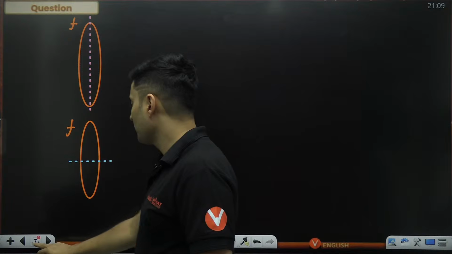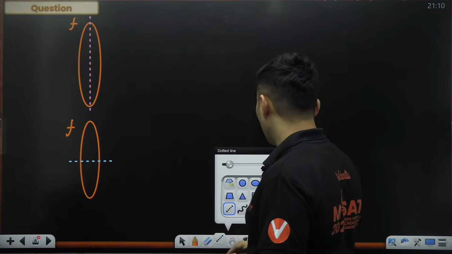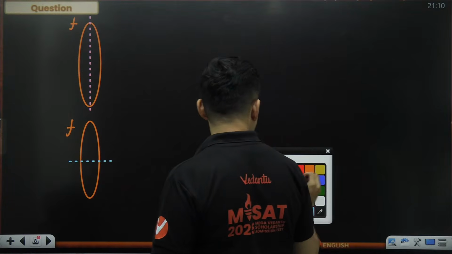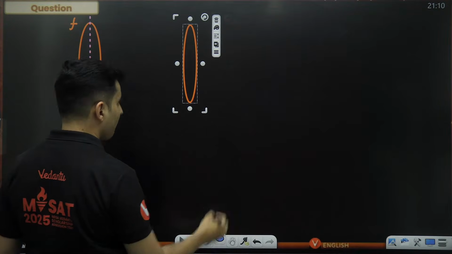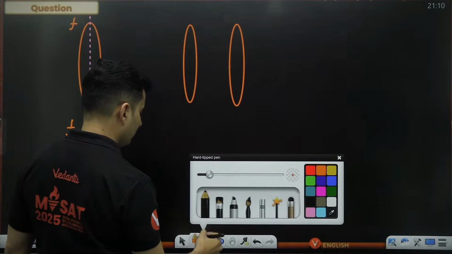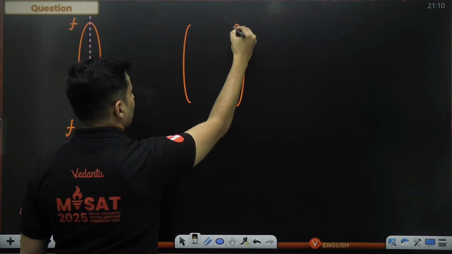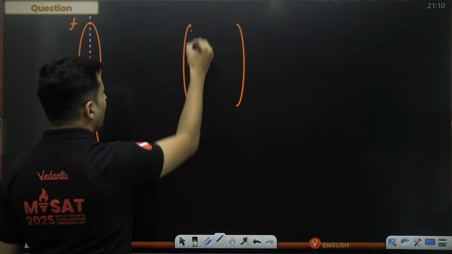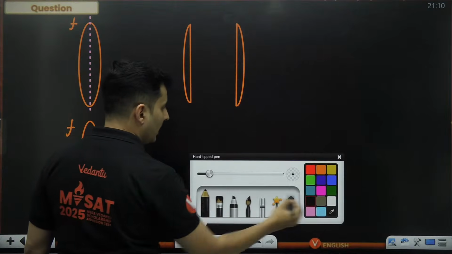Okay, that's the question. So what you do is, let's draw both parts. How will it look? Okay, so you can say something like this. They will look like two plano-convex lenses being added to each other.